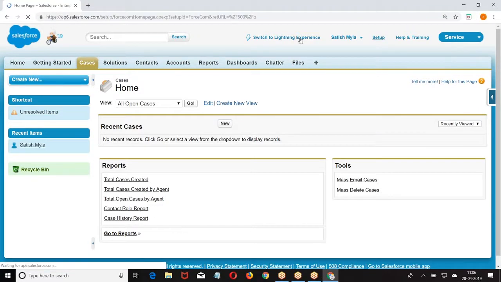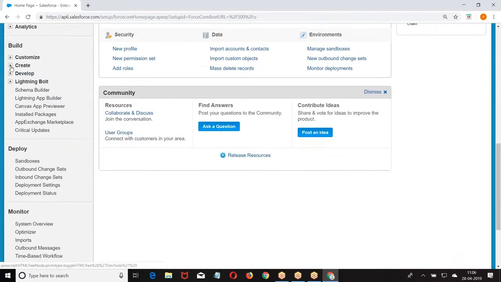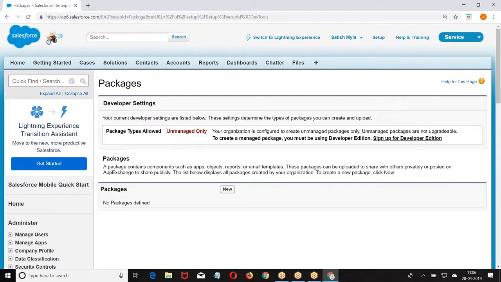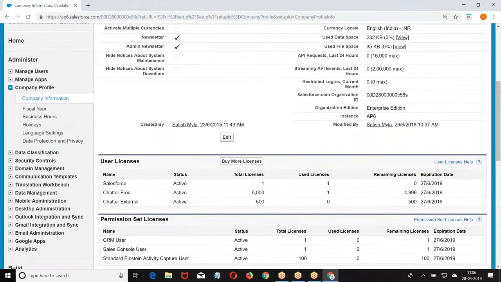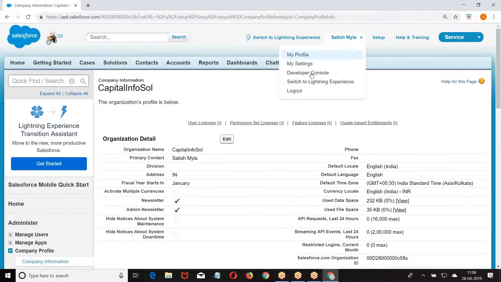Now this is your enterprise edition. What I opened is enterprise edition. What is the message you got? Unmanageable. Yes. Right.